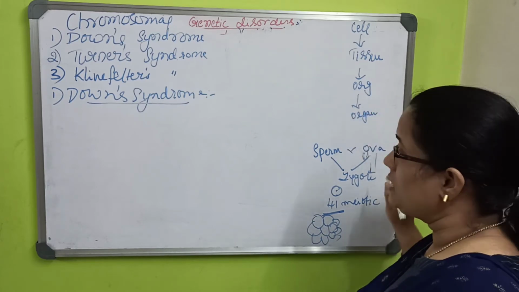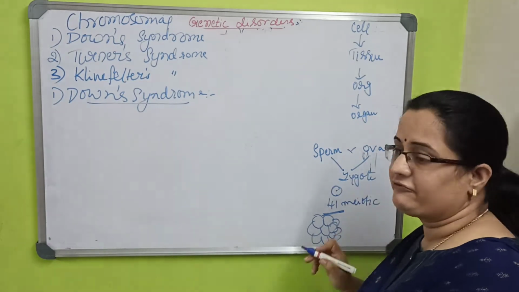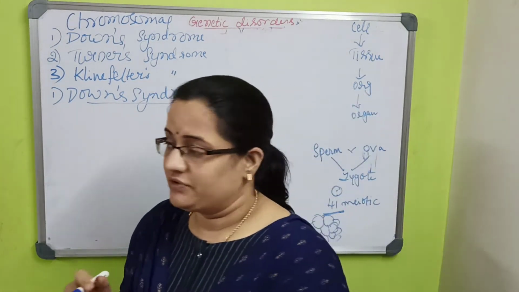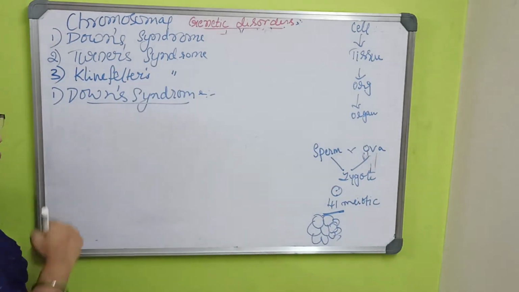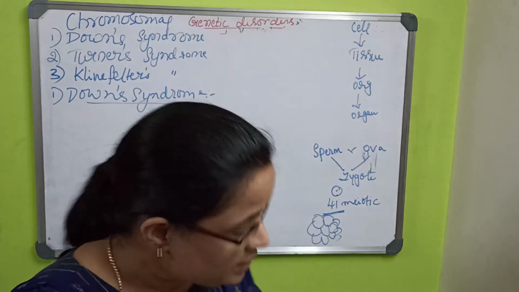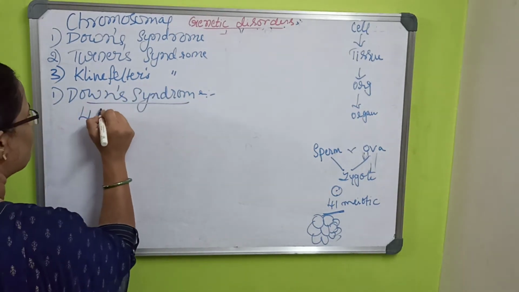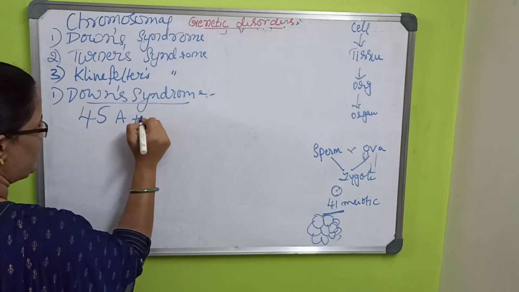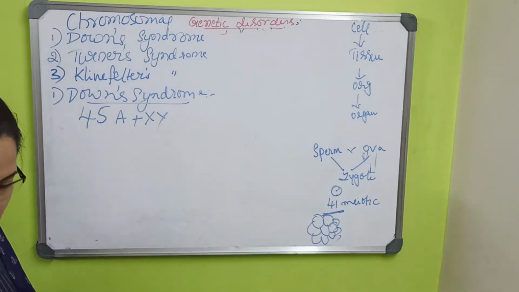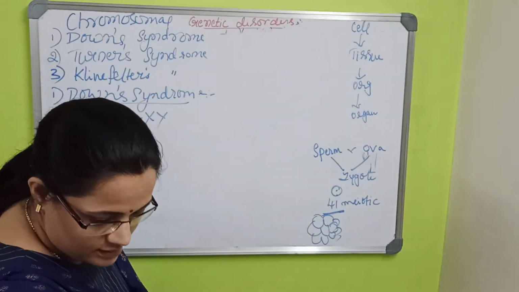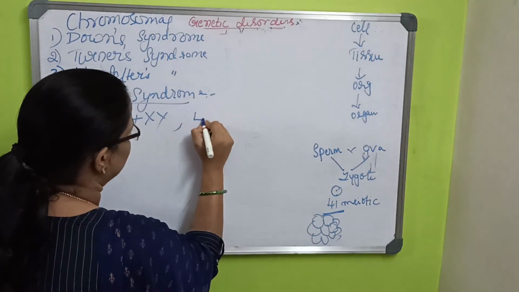So when this happens at the very start of the weeks, the chromosome doubles. Suppose 45A plus XY, or XX also.